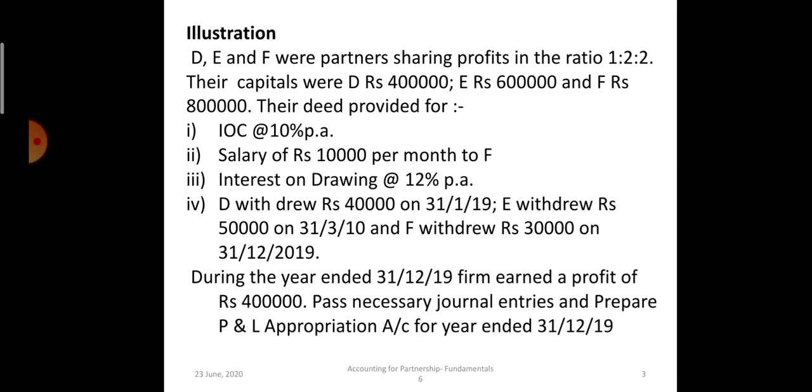During the year ended 31st December. See, many times the question says that year ends on 31st March, but in this question it is 31st December. Firm earned a profit of rupees 4 lakh. We have to pass the journal entries and prepare the P&L appropriation account.